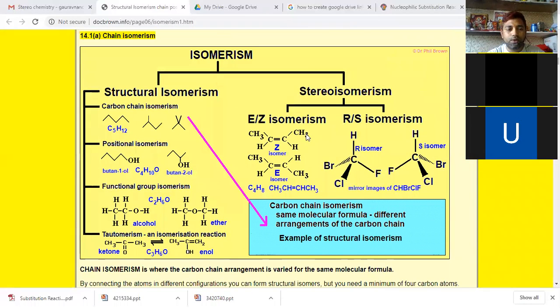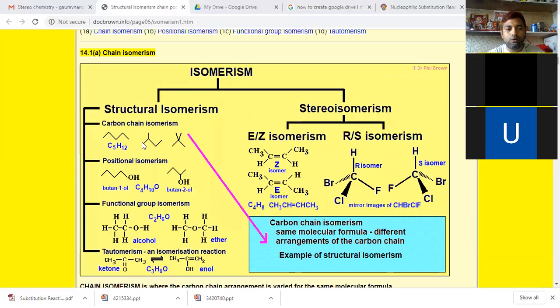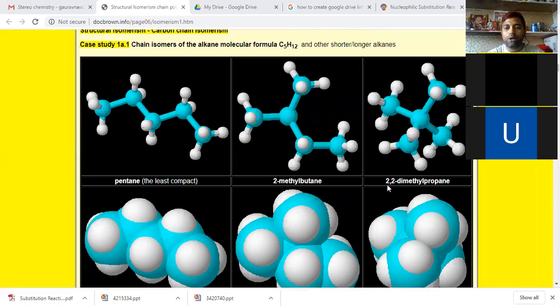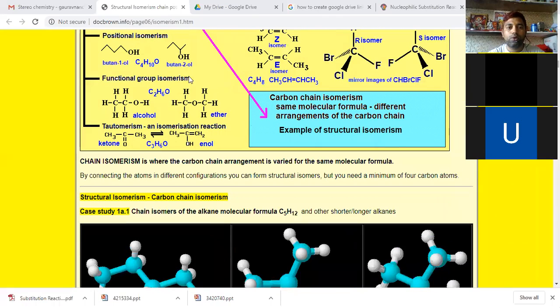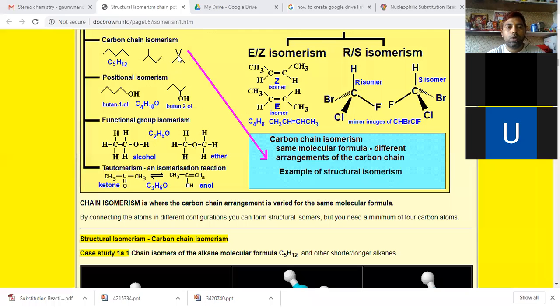Here also: pentane, 2-methylbutane, 2,2-dimethylpropane. Understood? So C5H12 exists in three isomeric forms.